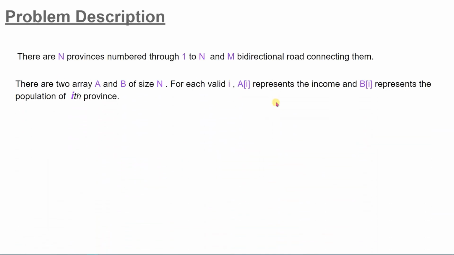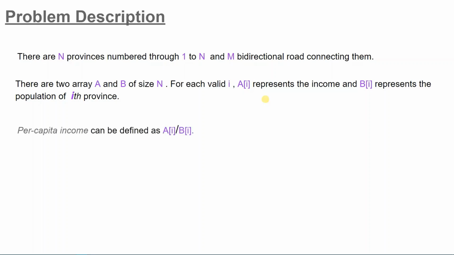There are n provinces numbered 1 to n and m bidirectional roads connecting them. Now you can imagine a graph having n nodes and m bidirectional paths. There are two arrays A and B of size n. For each valid i, A of i represents income and B of i represents population. That means each node has a population and an income.